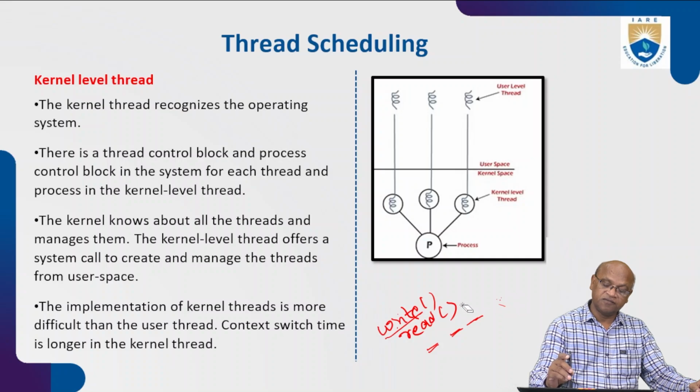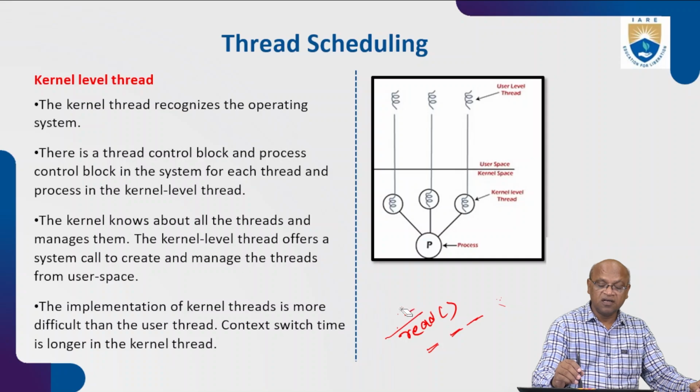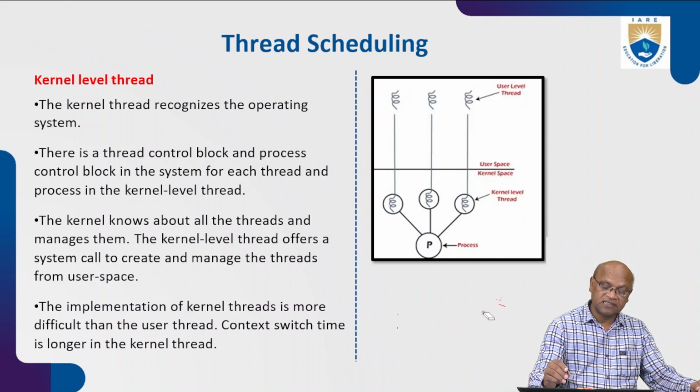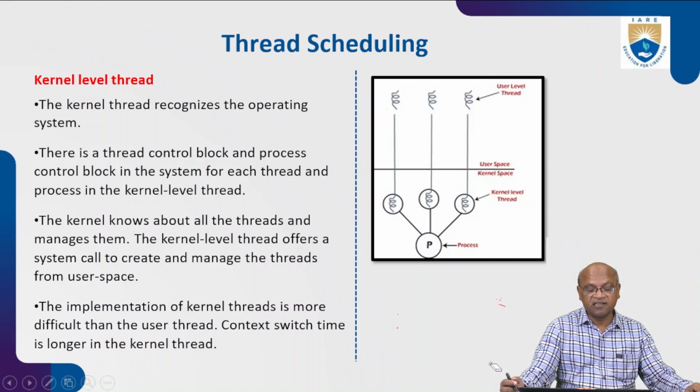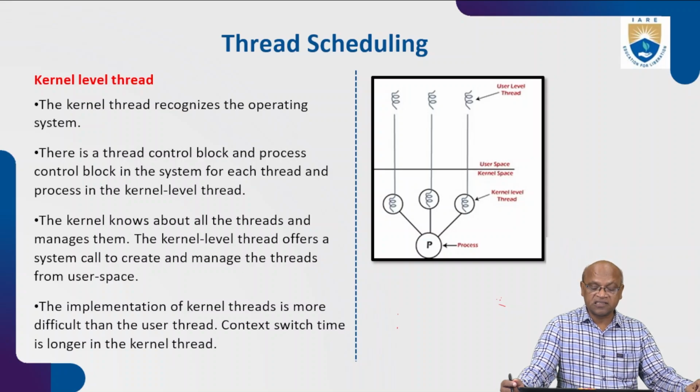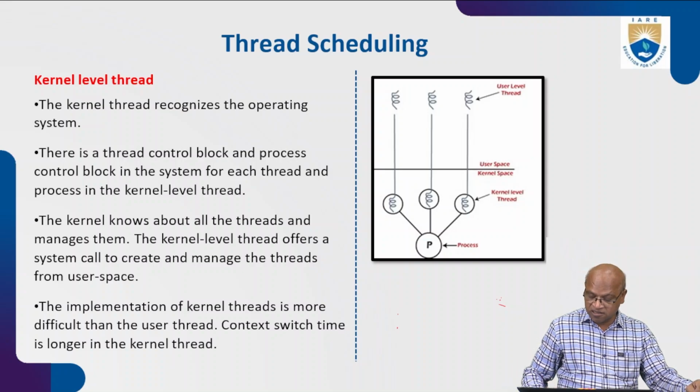So the kernel level thread offers a system call to create and manage the threads from user space. What the user wants will be executed by the kernel. Inside the kernel, the system calls are there, and these system calls will make use of threads. The implementation of kernel threads is more difficult than user threads. Context switch time is longer in the kernel thread.